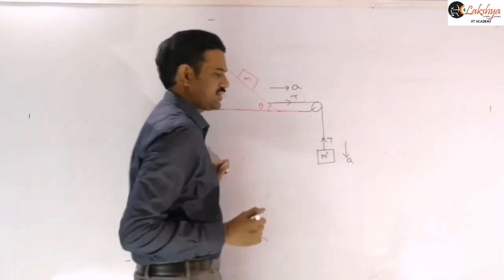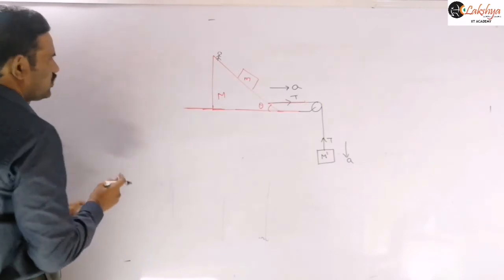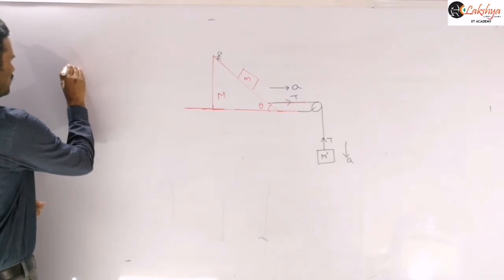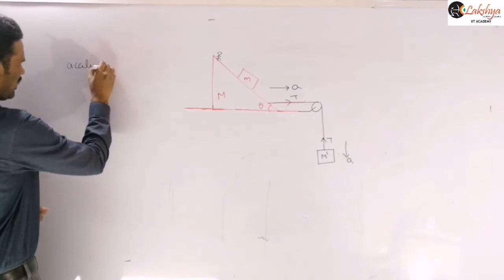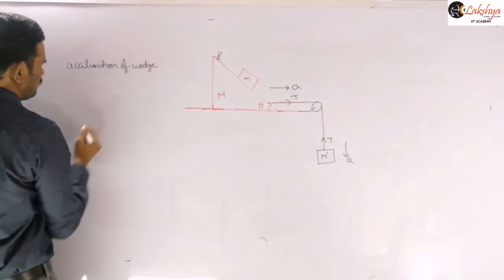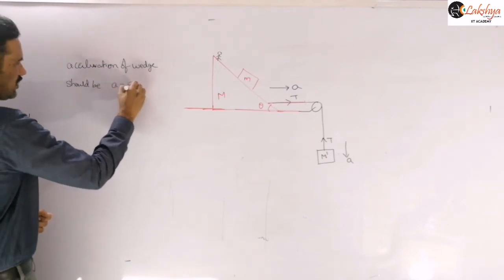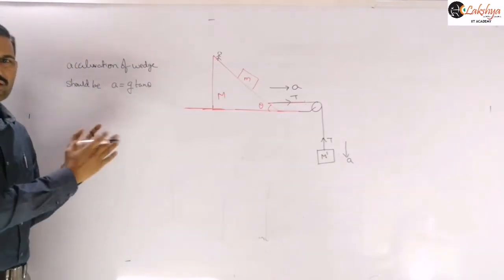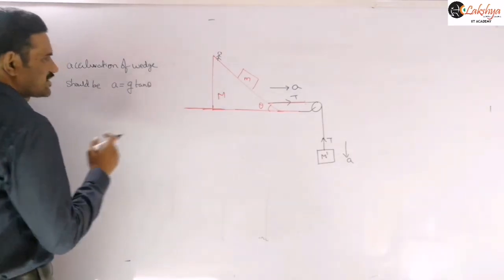We know already the acceleration required for this purpose: the acceleration of the wedge should be A is equal to g tan theta for this condition to be satisfied. Is it clear? As I said, you need to remember that to keep the system in equilibrium. So A is equal to g tan theta.